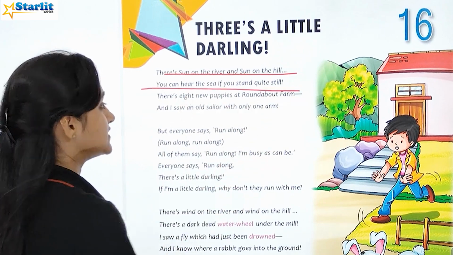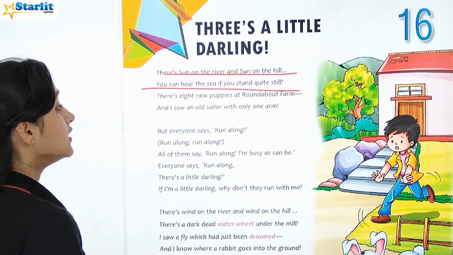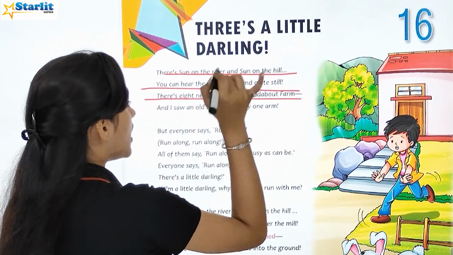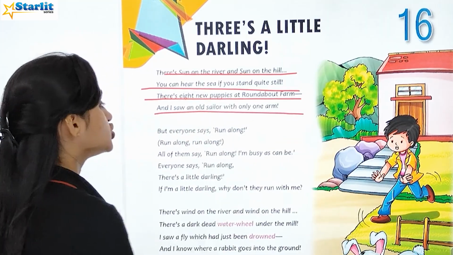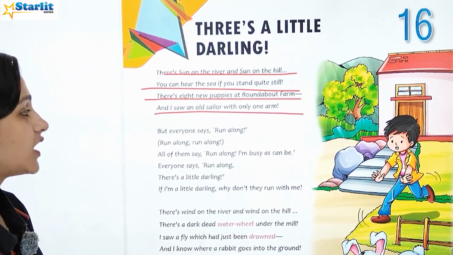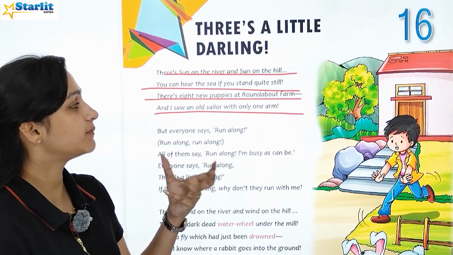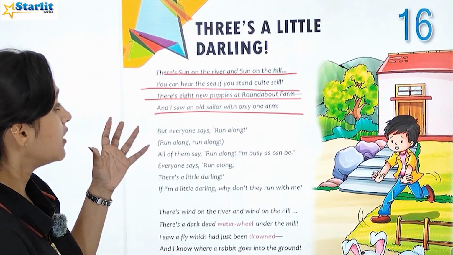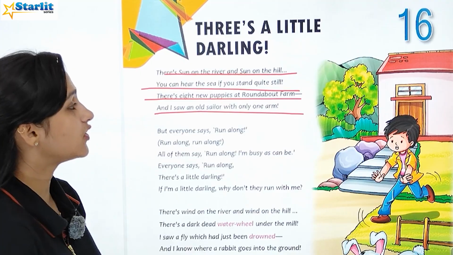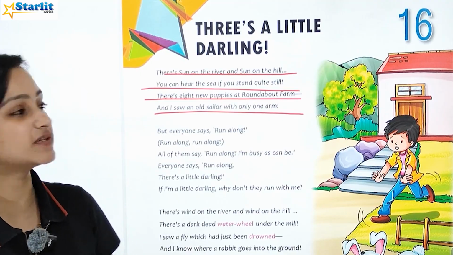You can hear the sea if you stand quite still. There's 8 new puppies that round about farm, and I saw an old sailor with only one arm. So वहाँ क्या था? River पे भी था, sun था, और there's sun on the river and sun on the hill. एक hill पे भी sun था, river पे भी sun था.